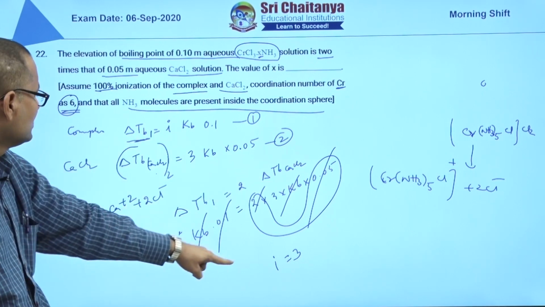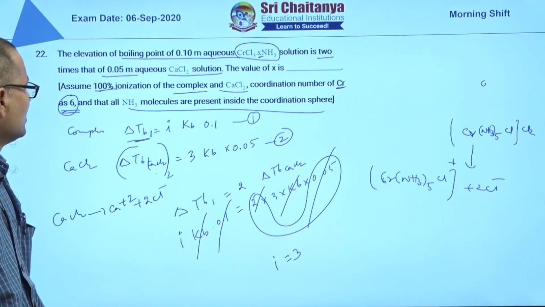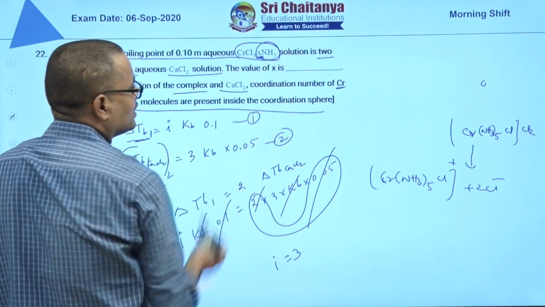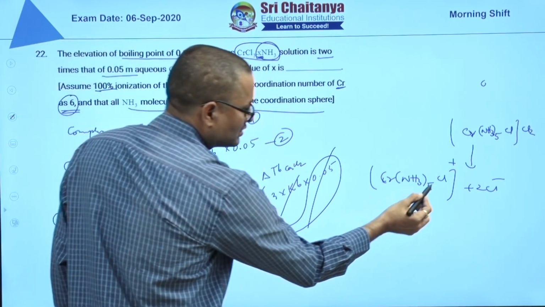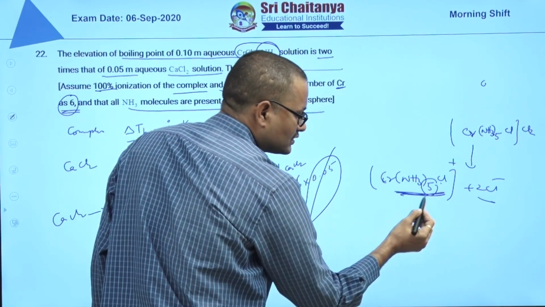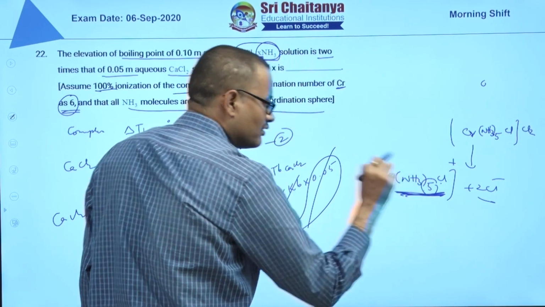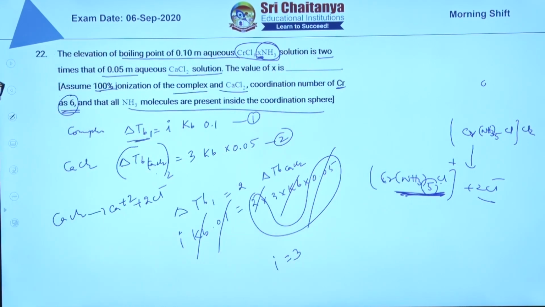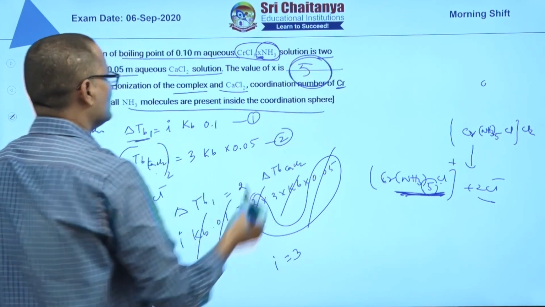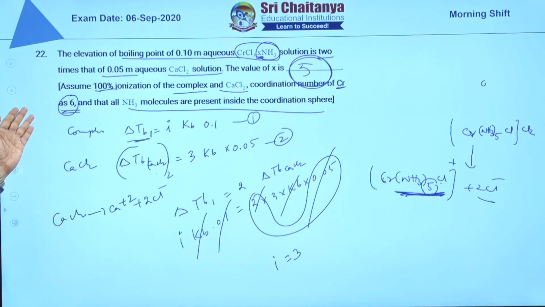I is equal to 3, factor is satisfied, 3. And so what you have to find is how many ammonia units, X, are present. To satisfy this coordination number 6, 2 chlorine are outside and 1 chlorine is inside, which means for coordination number 6, 5 ammonia units have to be present. So X value is 5. For the 22nd question, the answer is 5.